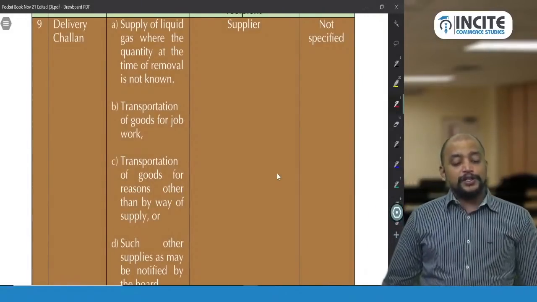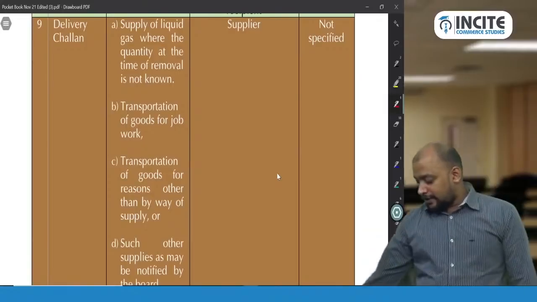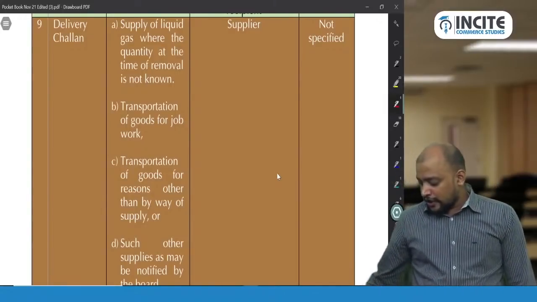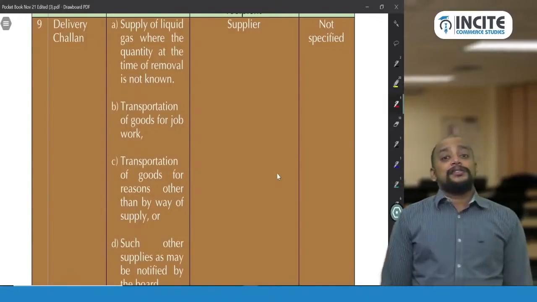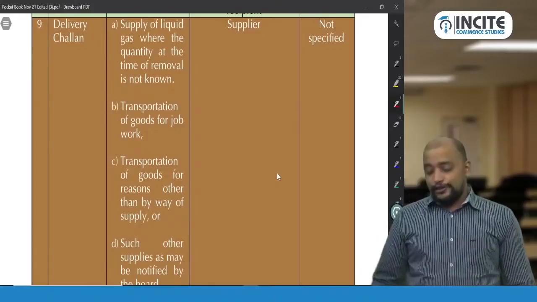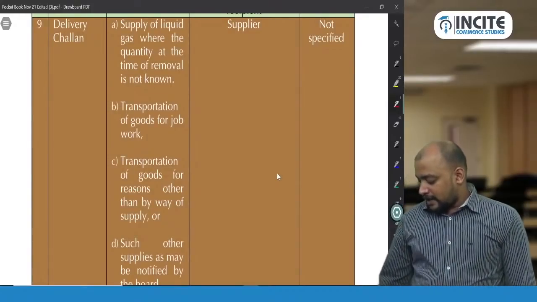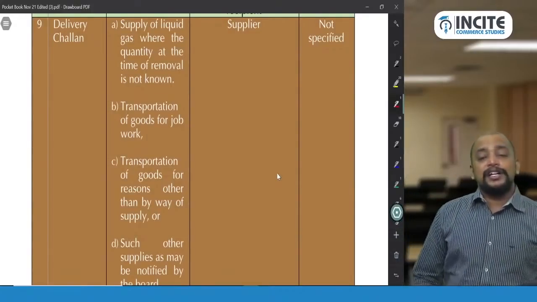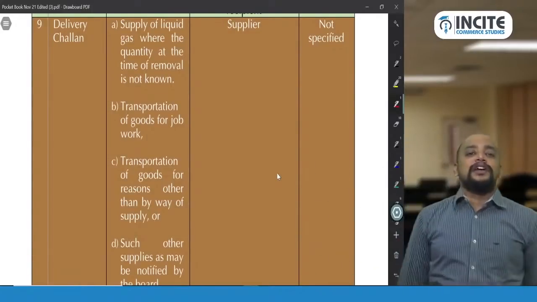And transportation of goods for job work. Whenever goods are sent on job work, it is not a supply, and an invoice is not required. That is why a delivery challan is used, because the goods are moving from one location to another.